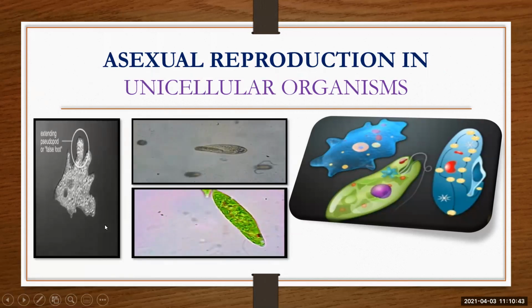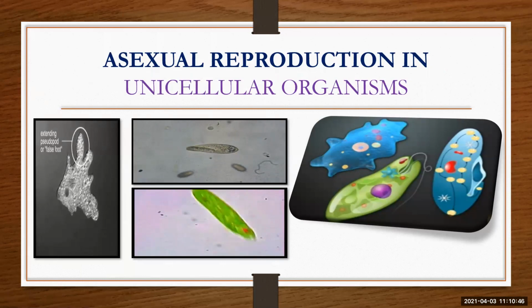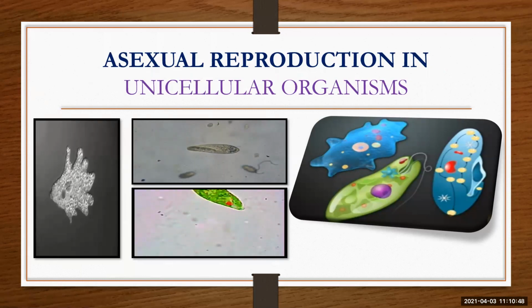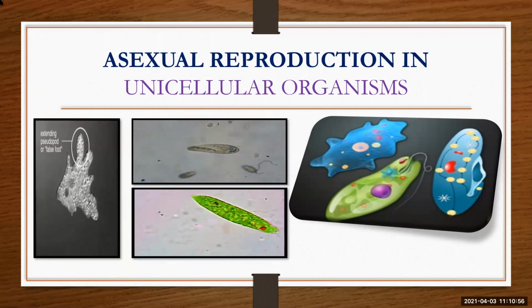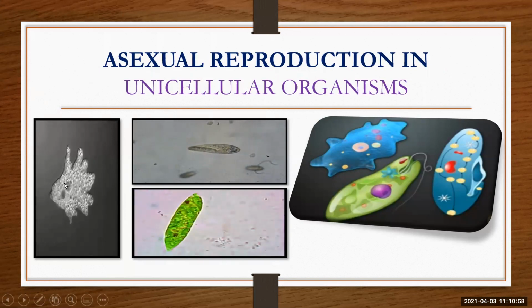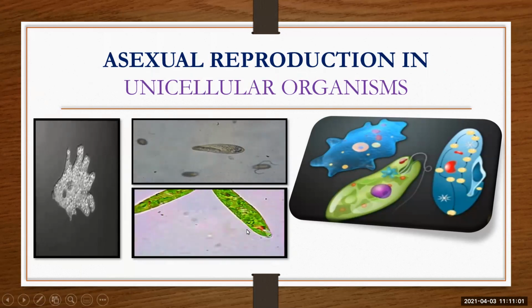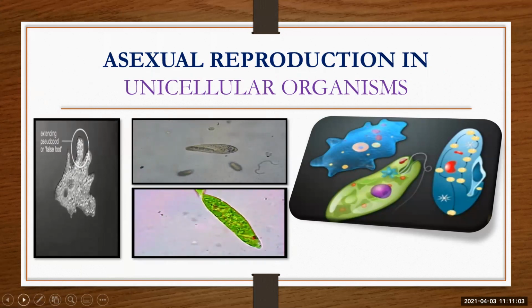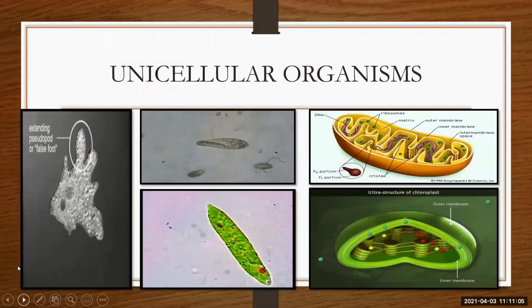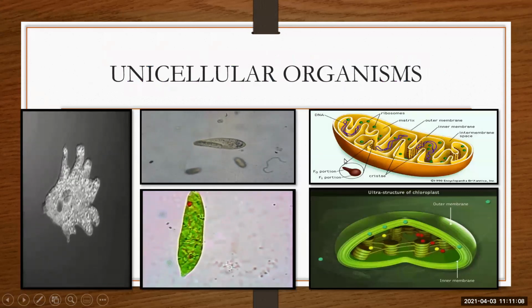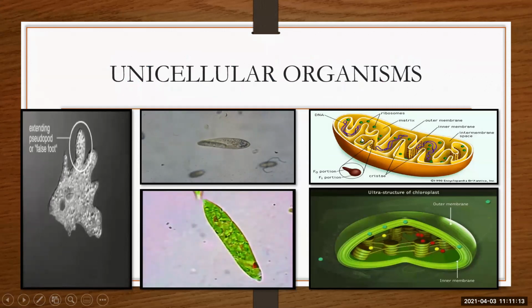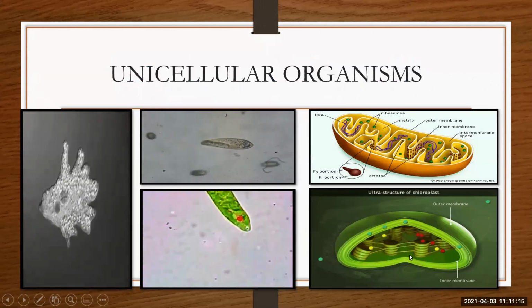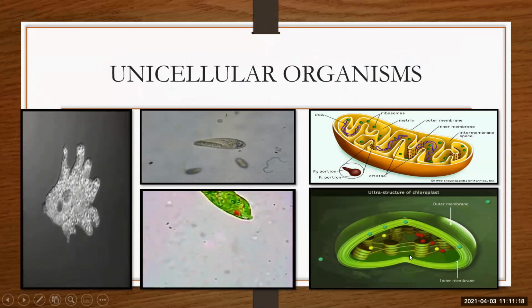So here just observe this figure. Here you can see the unicellular organisms. Uni means one. So unicellular organism means one-celled organism, or you can say single-celled organism. So here you can see amoeba, this is paramecium, this is euglena. See, these are the unicellular organisms. Mitochondria is an organelle within the cell, and this is a chloroplast.